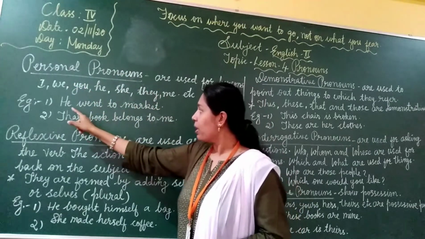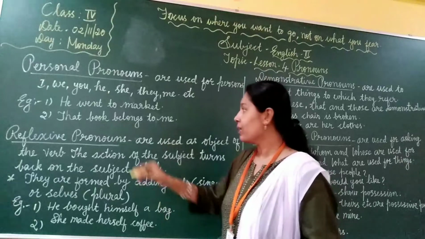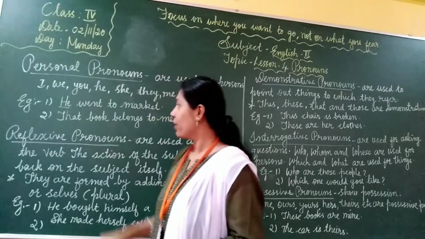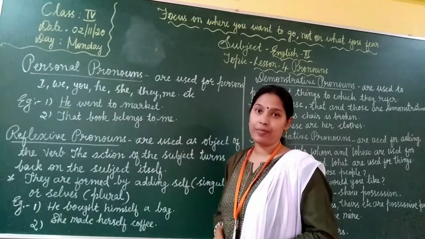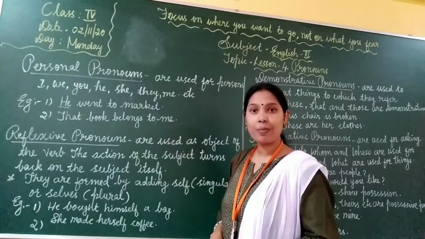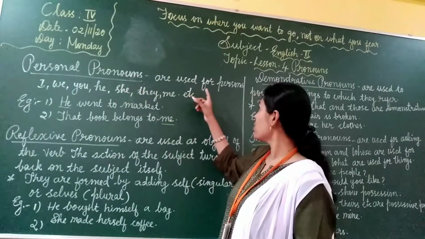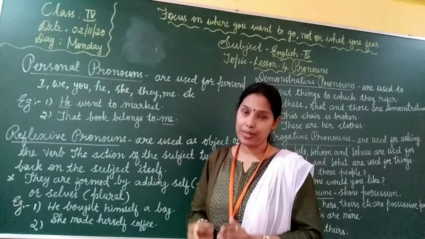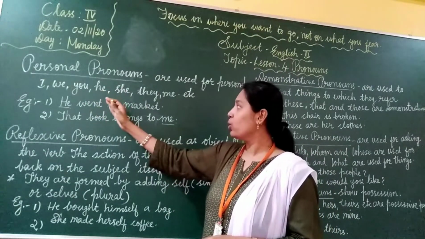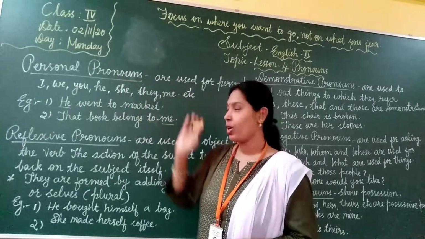Look at the example. He went to market. What is the personal pronoun here? He. Right. Next. That book belongs to me. So here what is the personal pronoun? Me. So, personal pronouns refer to persons only. Personal pronouns are used for persons. I, we, you, he, she, they, me, all are personal pronouns.